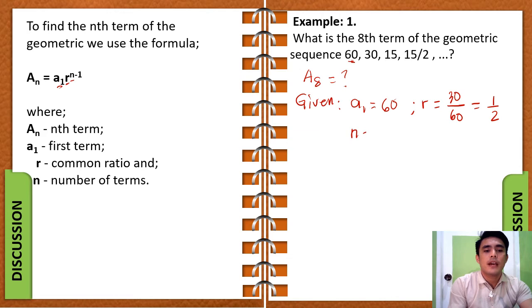Now to find our n, it is simply the term which we are looking for. So what is unknown here is the 8th term. Therefore, our n should be equal to 8.